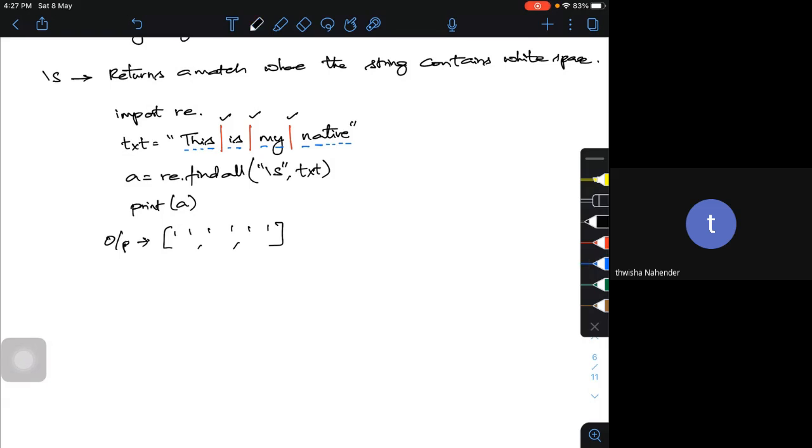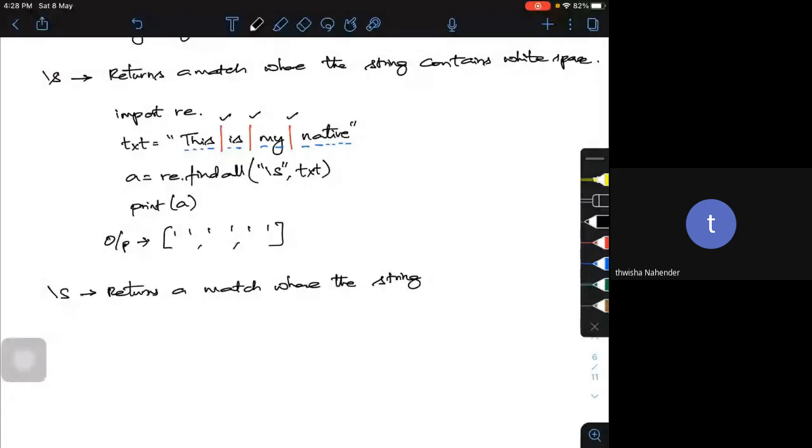That is capital S. It returns a match at every non-white space character, that is, where the string does not contain a white space or blank character.